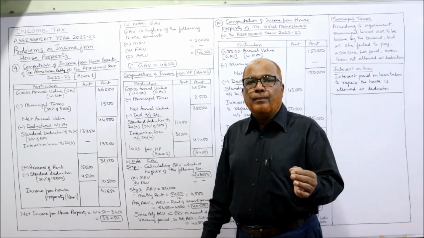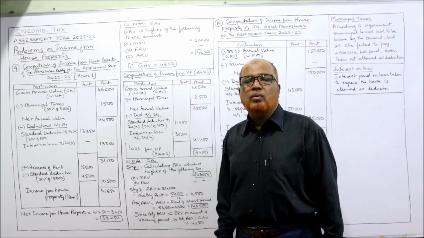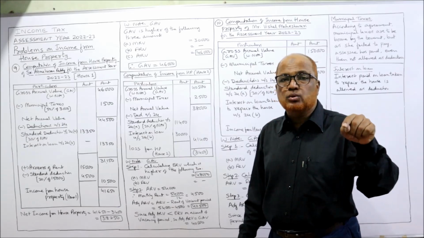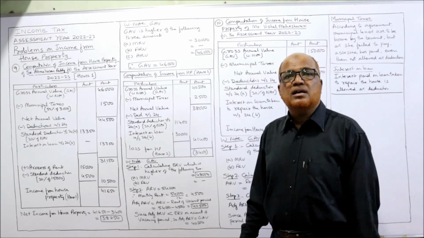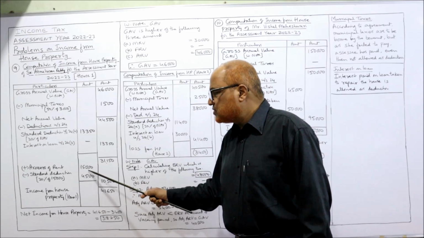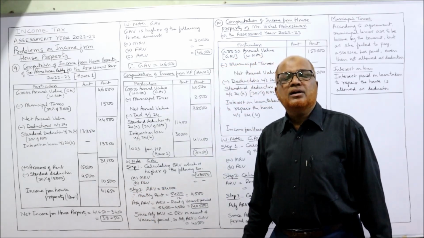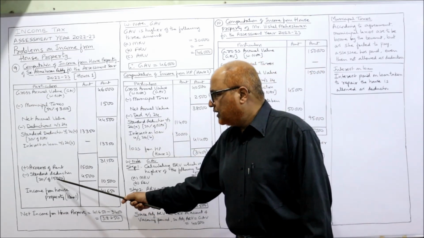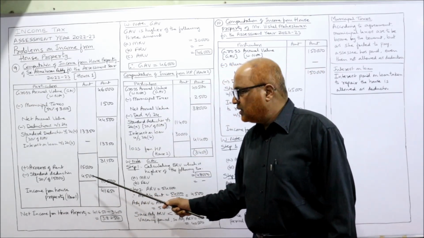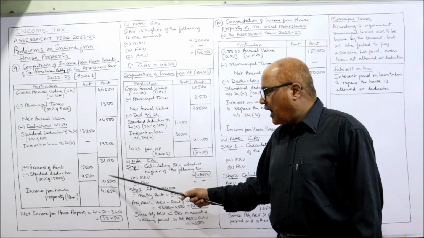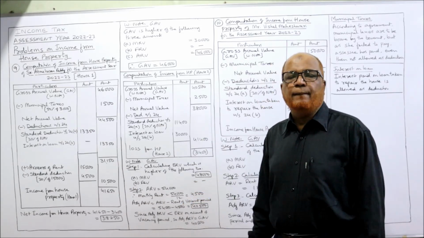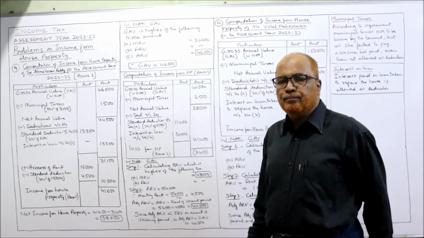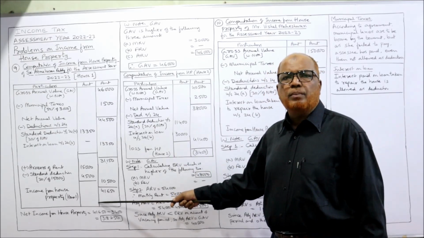That is the income. But apart from that, for house number 1, there was arrear of rent received, which was not assessed to tax earlier. Now it is taxable. The arrear of rent received is 15,000. But one deduction is allowed, standard deduction, 30% of NAV. So 30% of 15,000, 4,500. 10,500 is the income. Add up, 41,650. This is the income from house property, house number 1. It's straightforward. No complications, nothing.